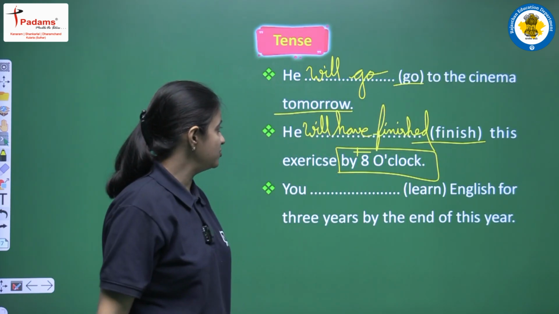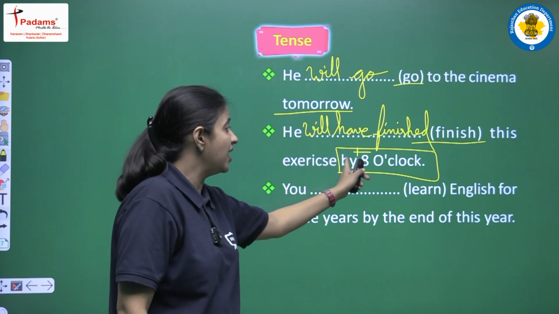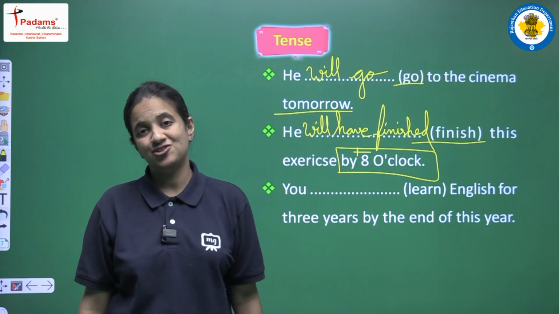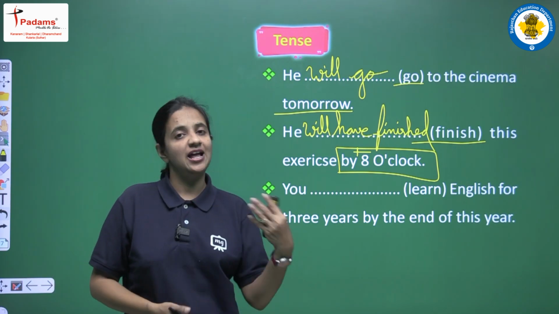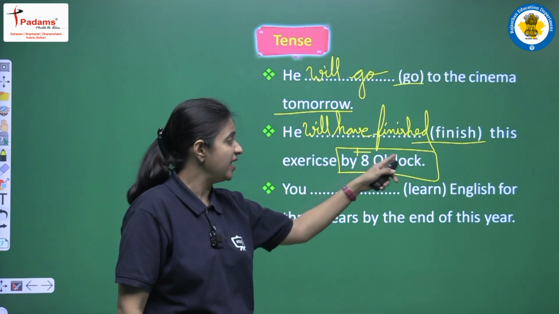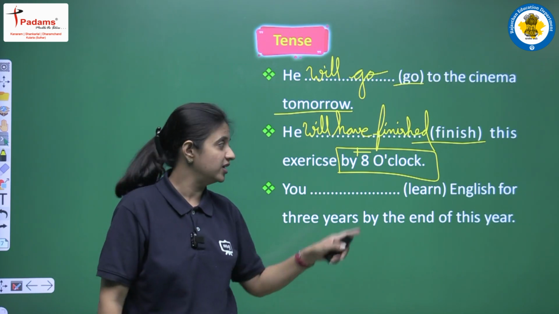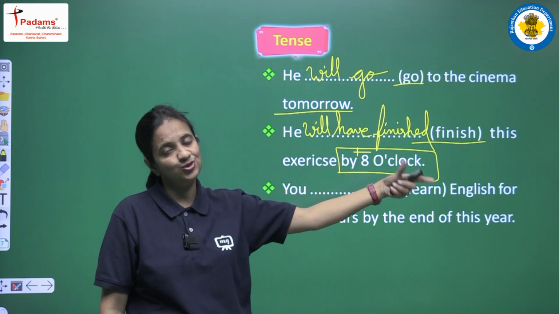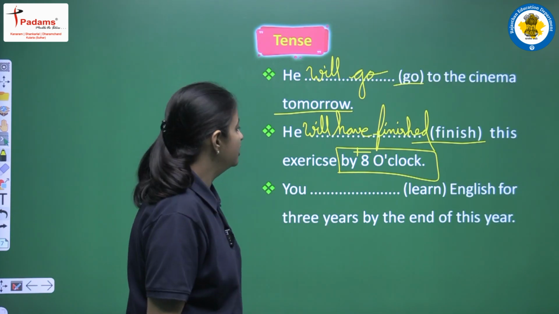And the complete sentence will be: he will have finished this exercise by 8 o'clock. Okay, so students, work very hard and learn all the rules, helping verb, main verb, and try to identify the tense because you have to learn all the common words. So by plus time means future perfect tense. Clear?